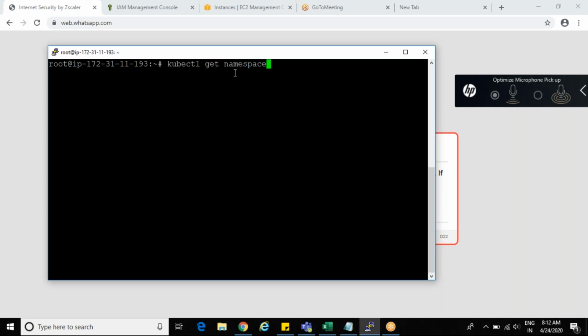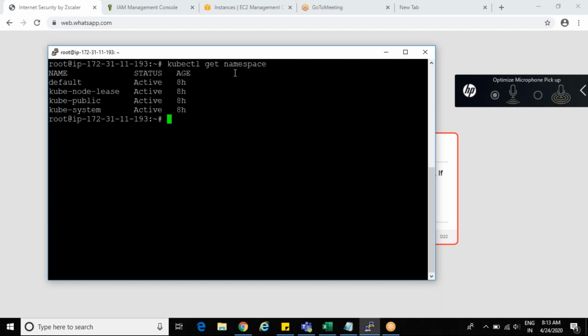Yeah. First, get namespace first of all. What this command will do is show you the default namespaces. So the first one is the actual one. Default is there, right? Can you highlight the first one? Yes. So this one is our default namespace. Whenever you create a cluster, by default you will have one official namespace that is called default.